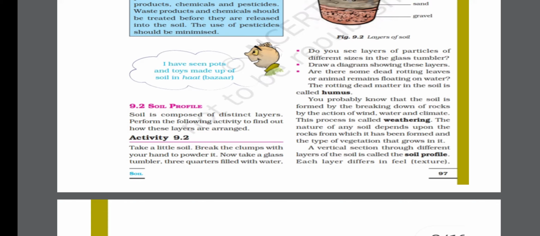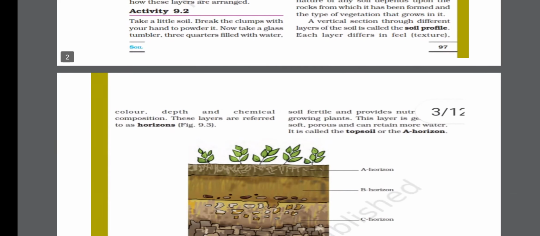Now here you can see on the screen one more term is given, that is weathering. Basically weathering helps in the formation of soil. Soil is formed by the breaking down of rocks by the action of wind, water and climate, and this process is called weathering. So basically through weathering only, soil forms.